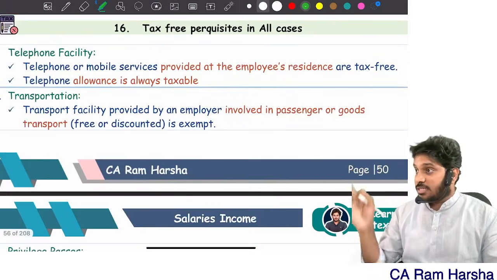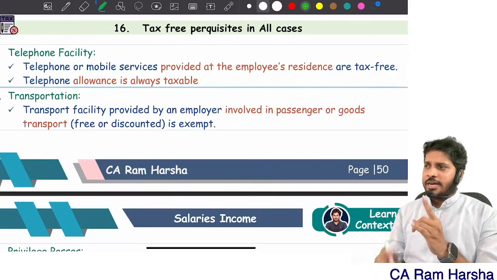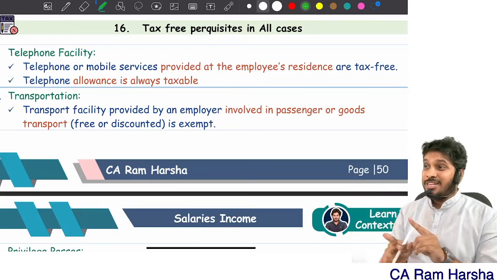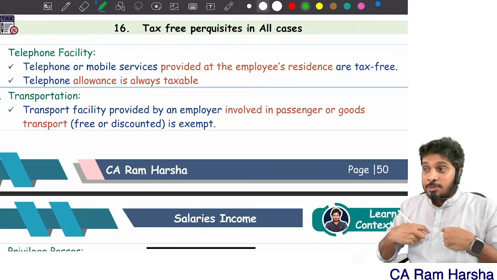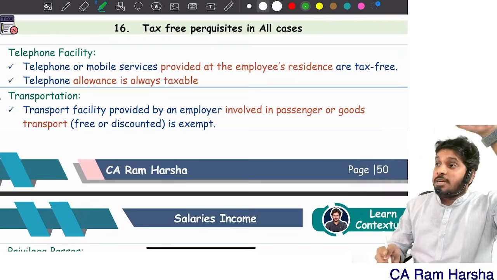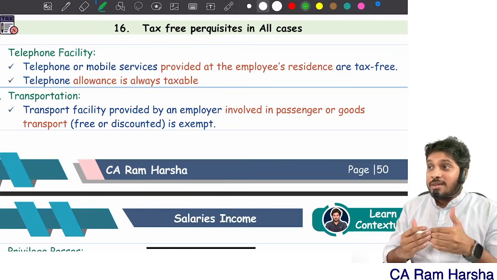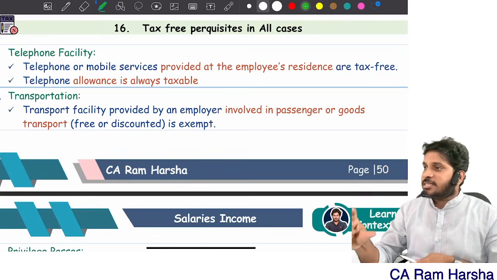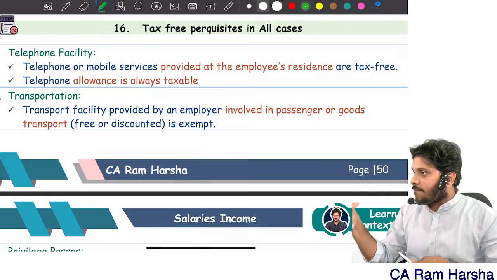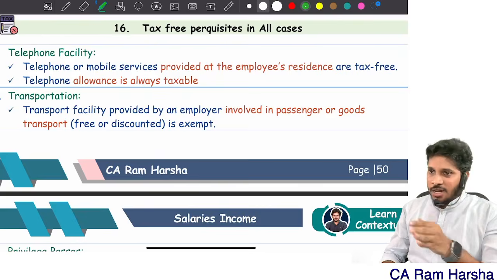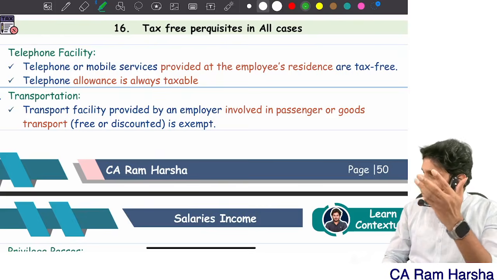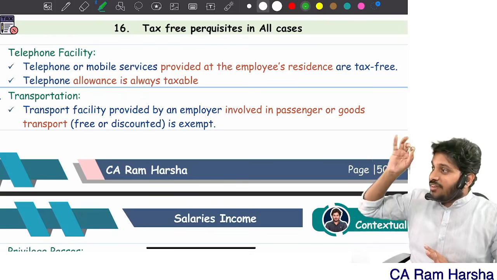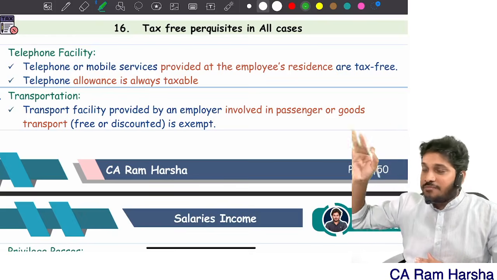Tax free perquisites. What do these perquisites mean? It may be monetary or it may be non-monetary. Monetary means what? Reimbursement of your expenditure, or the employer paid directly, or an obligation paid on behalf of you. Or perquisite can be non-monetary: facility. Facilities are taxable only for specified employees. Reimbursements, your amount paid by the employer, your liability, these and all are taxable for all employees. Whereas facility is taxable only for a specified employee.